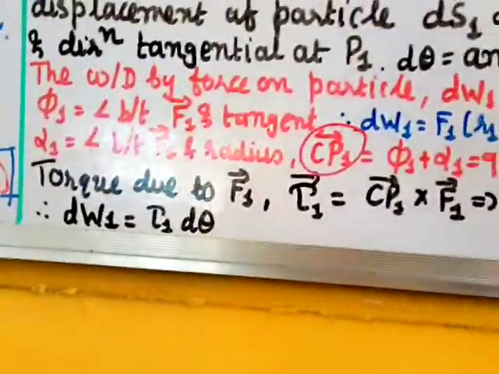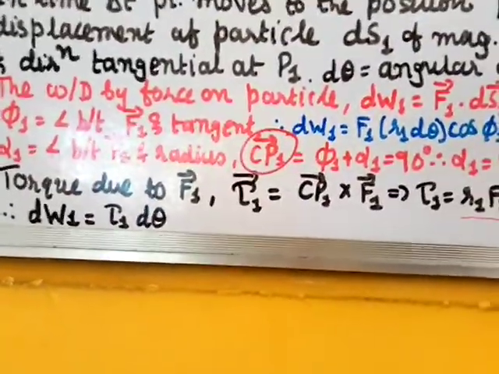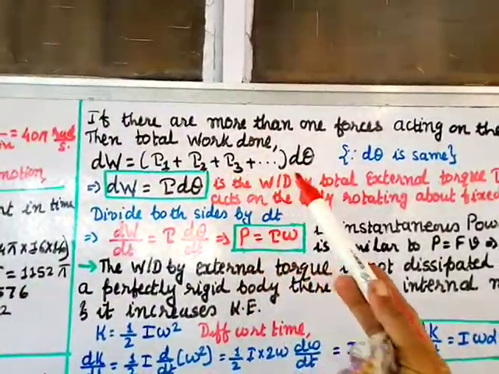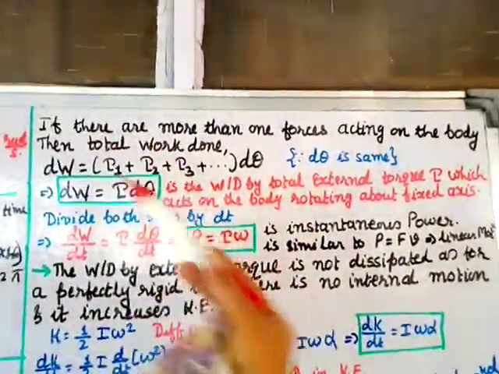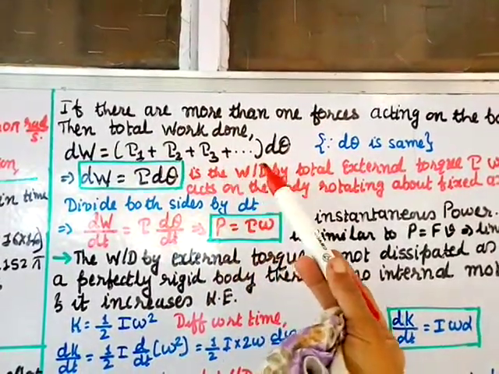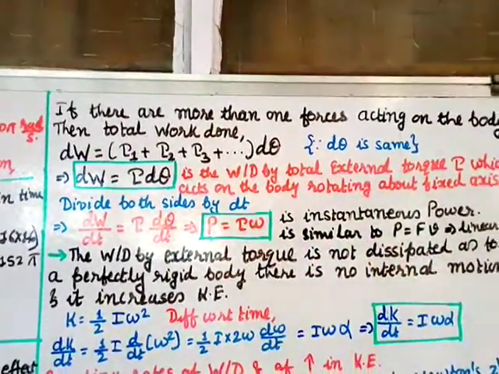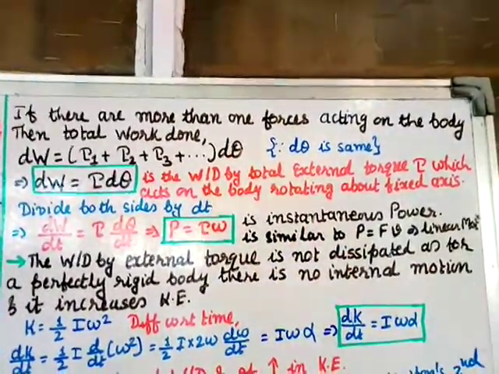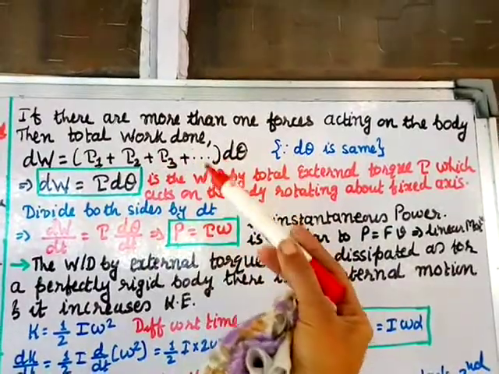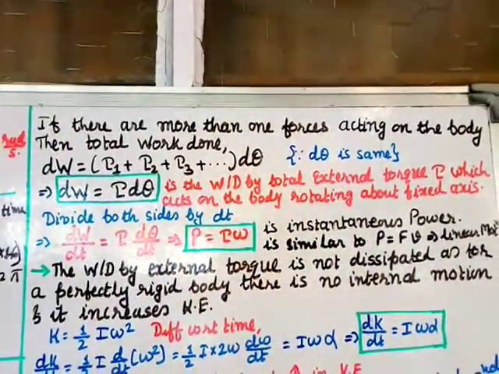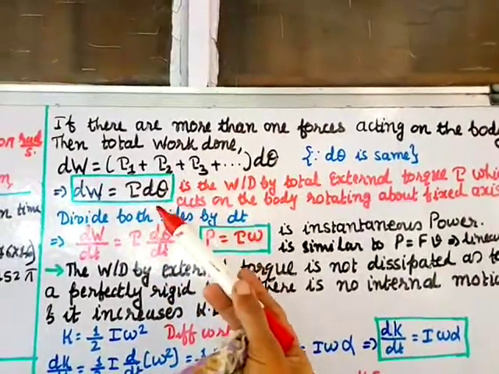But now you are taking more than one force, so tau will be written as tau 1 plus tau 2 plus tau 3 plus up to as many forces as there are, the torques given by those forces. So (tau 1 plus tau 2 plus tau 3 plus up to) d theta. D theta will remain the same, the displacement is the same. So this d theta will be constant, we don't change it, only tau 1 plus tau 2 plus tau 3, and the total sum we can write as tau. So dW is equal to tau d theta.